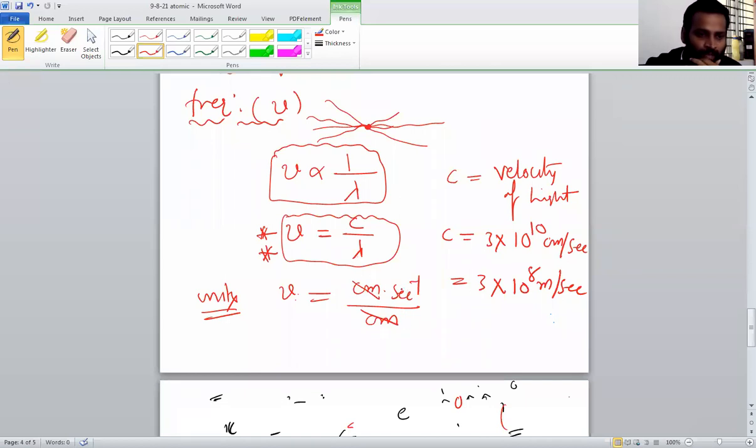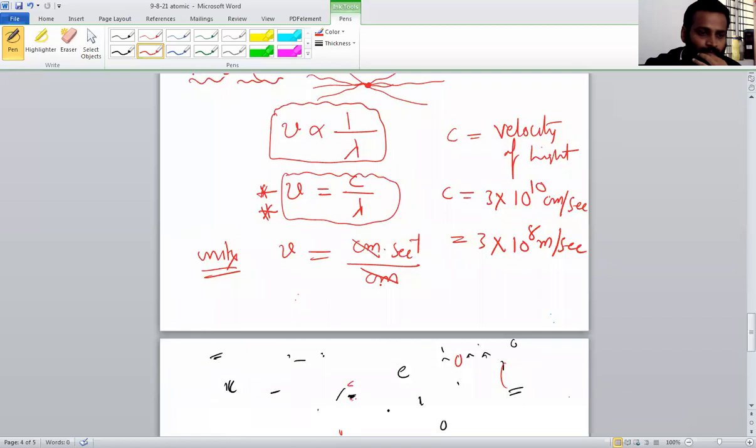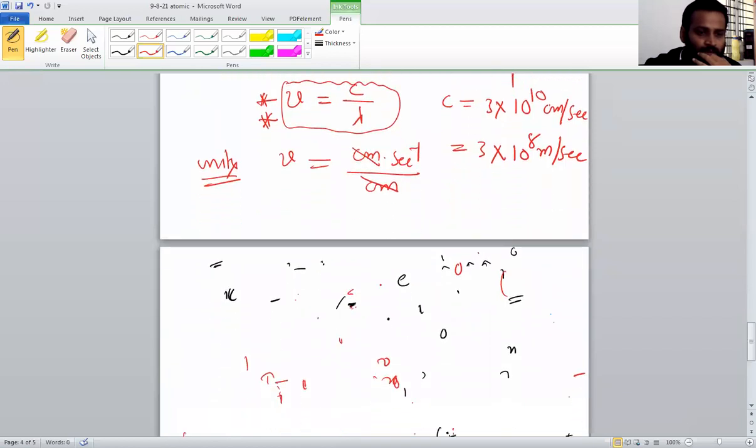See one thing: if you consider meters in the numerator, in the denominator wavelength you have to consider meters only. Don't consider different units here. Got it, everyone? So nu is equal to centimeter second inverse by centimeter. So therefore simply, the frequency units you can say now.